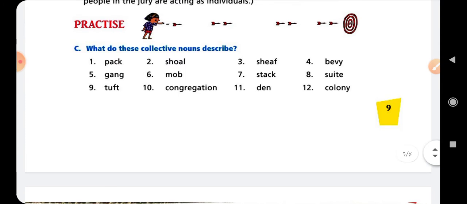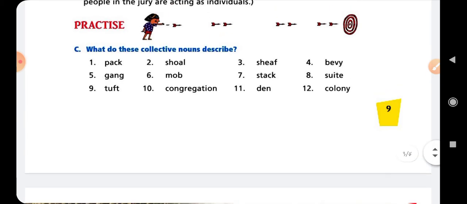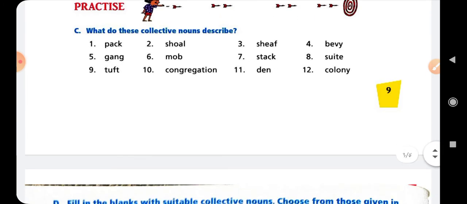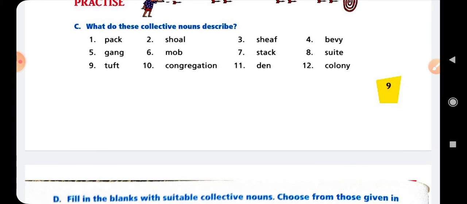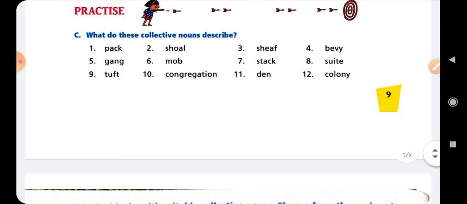Now the fifth option is gang. Everyone knows that gang is the word used for robbers. So you have to write down gang of gangsters. Okay, gang of gangsters. The spelling of gangsters is G-A-N-G-S-T-E-R-S. It will be a collective noun when we say gang of gangsters.